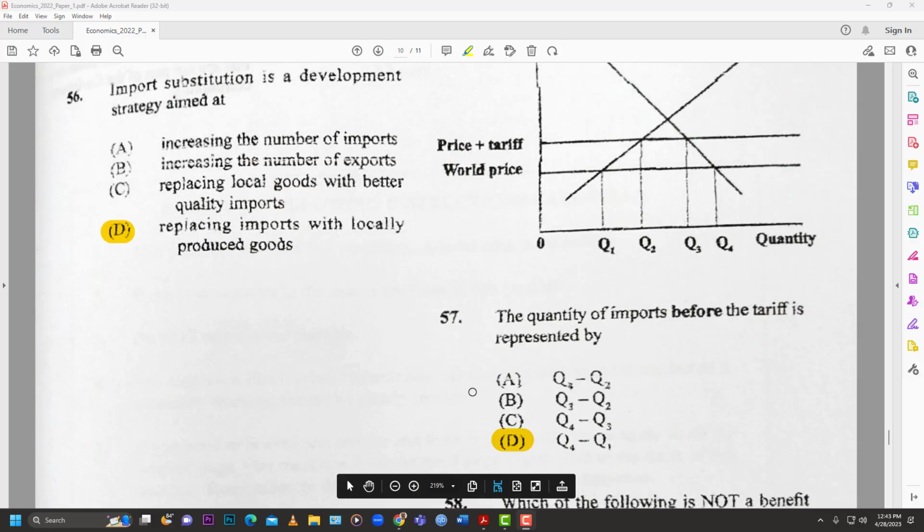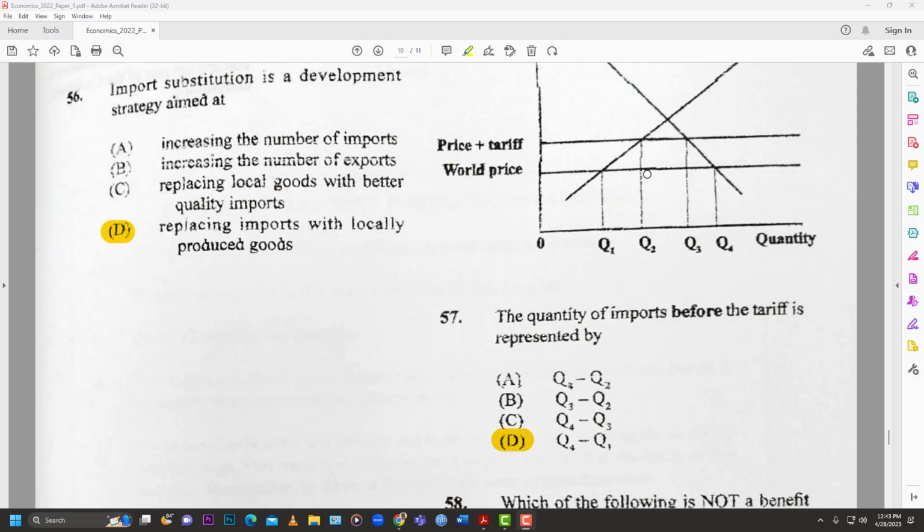Q4 to Q1. So the quantity of imports before the tariff is presented, before the tariff. So that's Q4 minus Q1. So these two marks right here, the bottom one here, Q1, Q4, between those two, that would give you the imports before the tariff is implemented, because the tariff carries up the price, and so up here would be the difference, Q3, Q2, right?